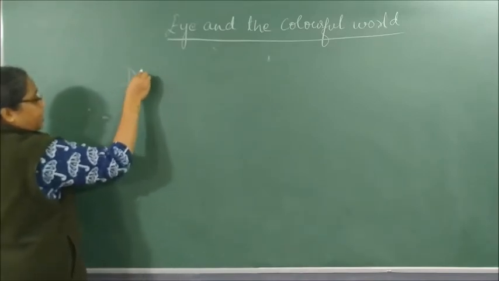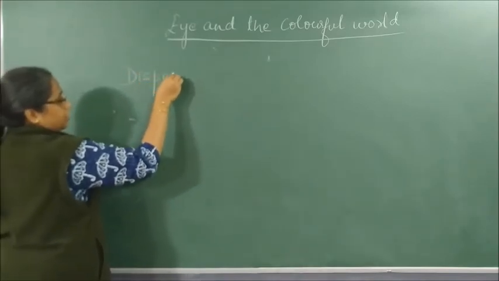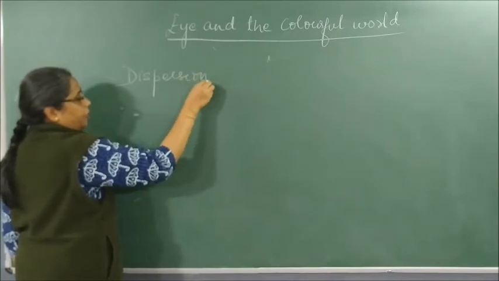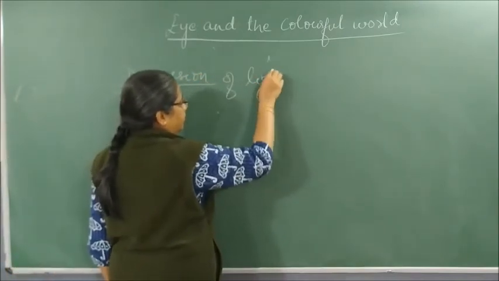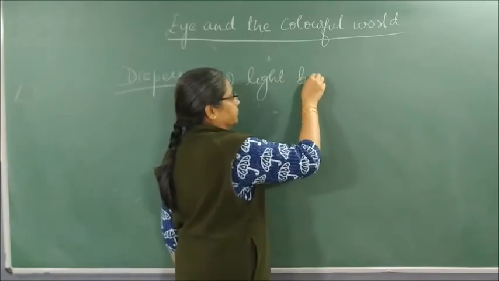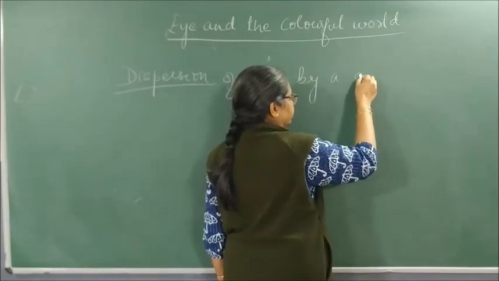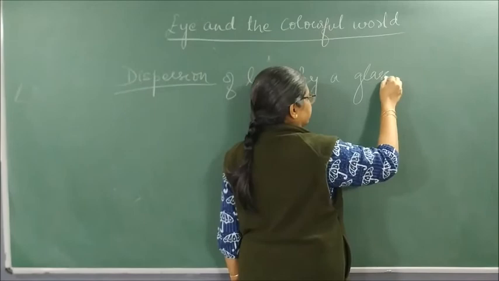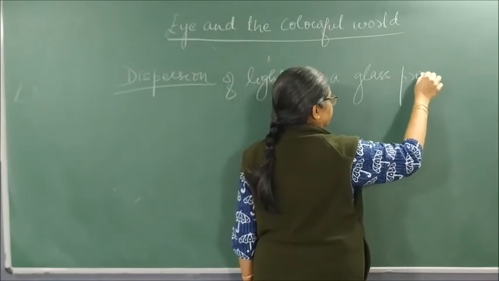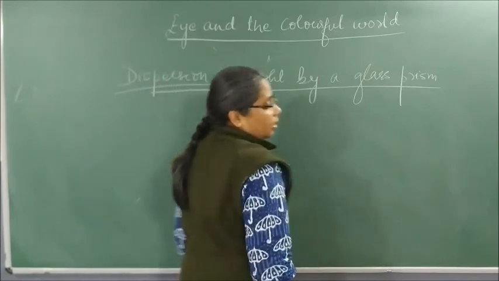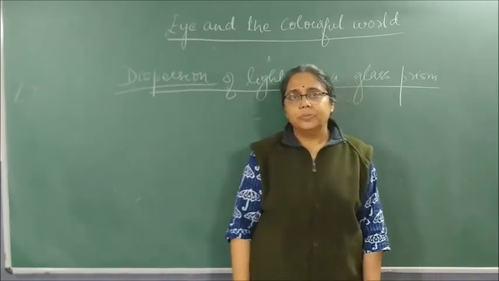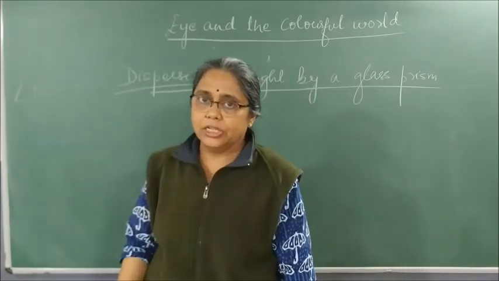Please remember and don't get confused. Dispersion is different, refraction is different. So this is dispersion of light by a glass prism.